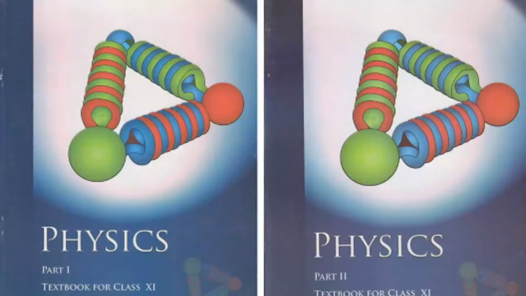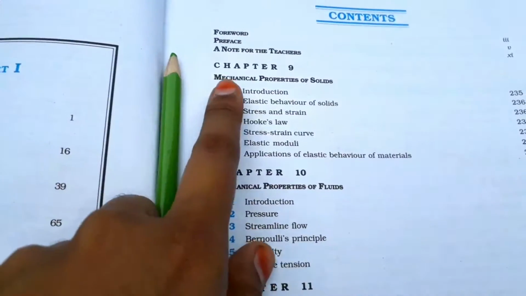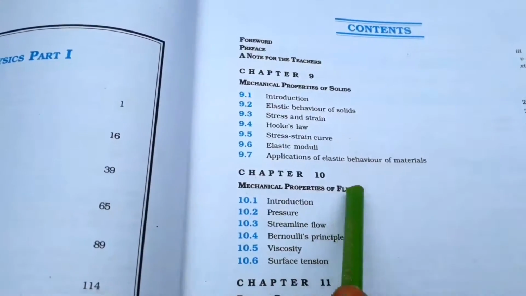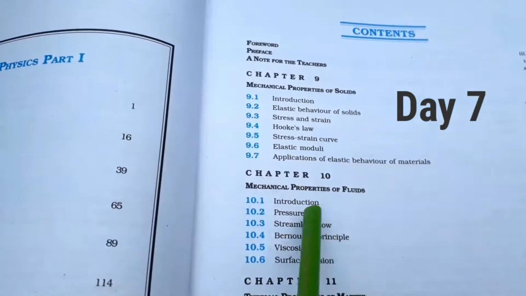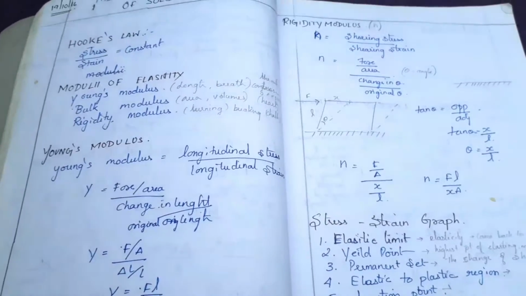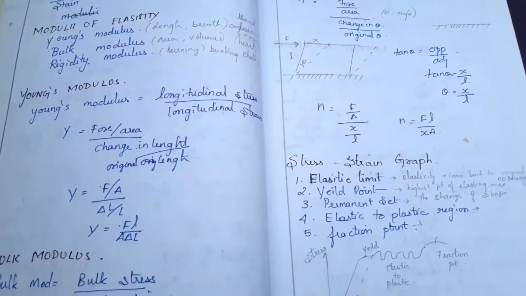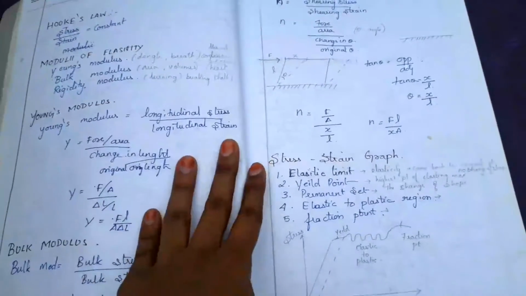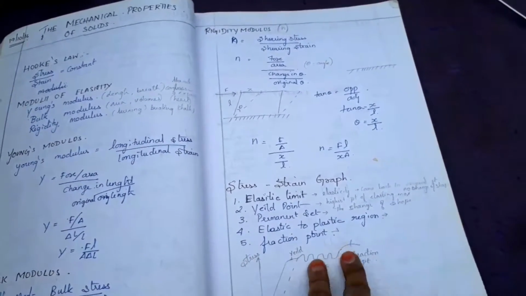Today for day 7 in physics you have to do mechanical properties of solids and mechanical properties of liquids. Do it today. Here is where you get the stress strain. Yesterday I told you wrong. Stress, strain, bulk modulus, bulk strain, all of that.